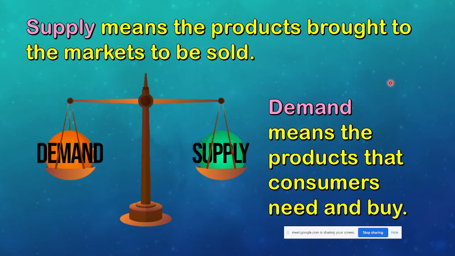Okay. Now, if for example your house needs rice, and then my house needs rice too. Your family needs rice, everyone needs rice. So that is the demand. It means in Chonburi, we need a lot of rice. That is demand. How much do people need? How much do people buy?